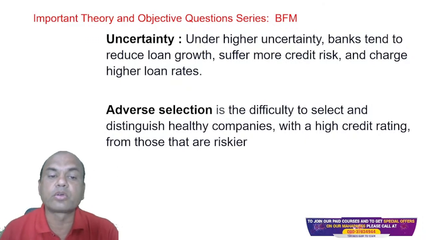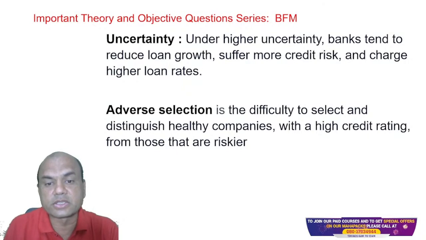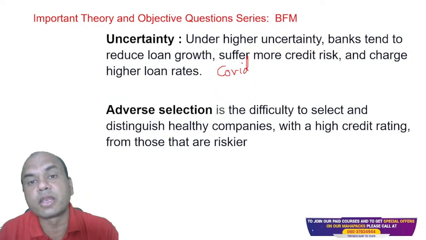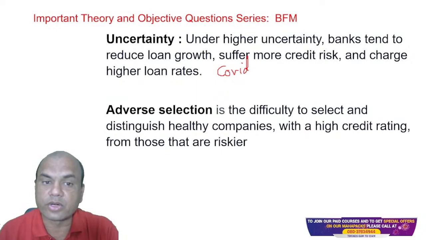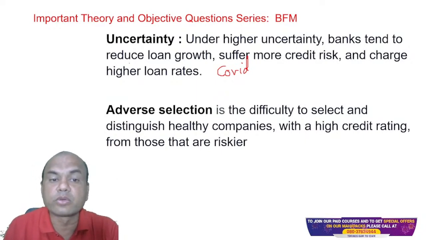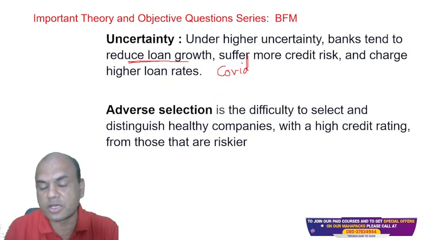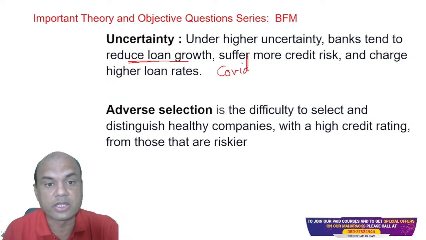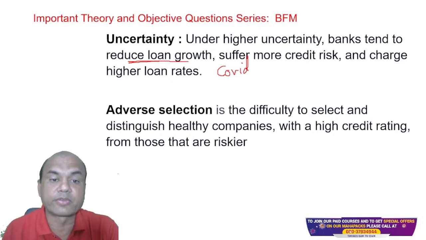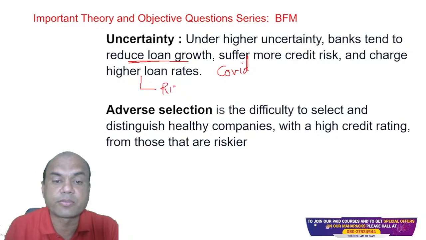Uncertainty means, like in the COVID situation, there was huge uncertainty, right? Because banks were very afraid whether the loans given will be repaid or not. So that was the uncertain situation. Under such situations, banks tend to reduce their loan growth. They suffer more credit risk, because there were huge NPAs during that COVID situation, and they charge higher loan interest. Higher loan interest is called a risk premium.